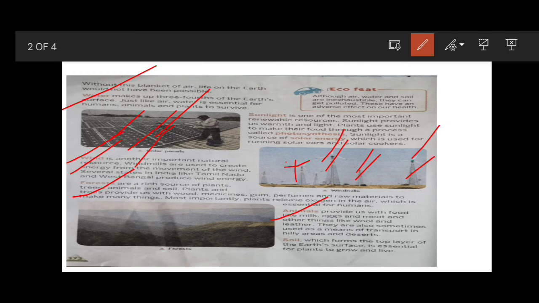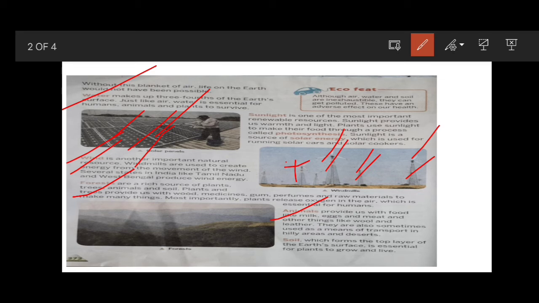Wool and leather, which we get directly from the animals, are raw materials, and these raw materials we have to take to the factories or industries to convert into finished goods. Also we use animals as a means of transport.